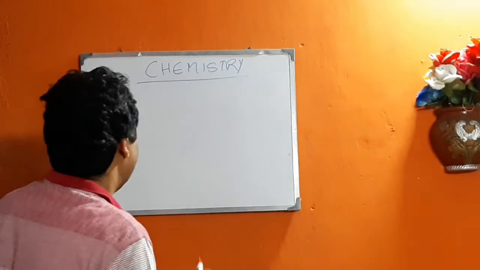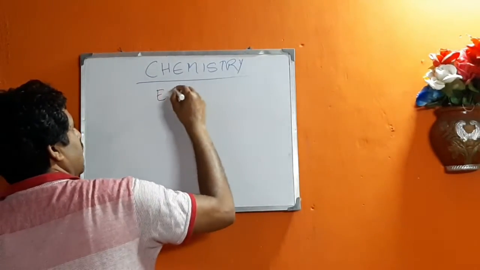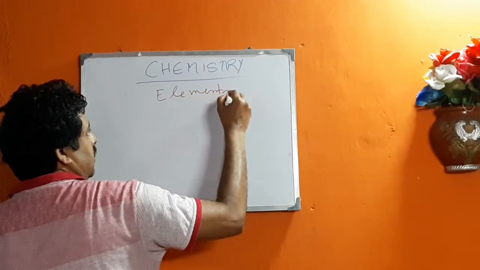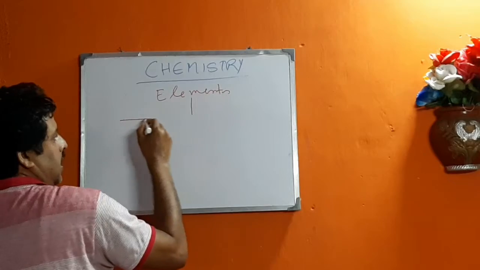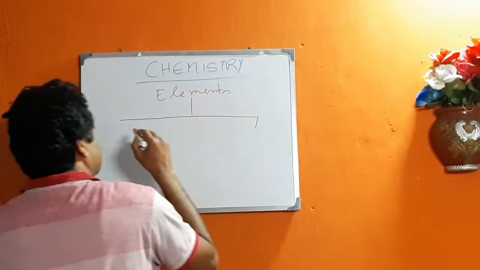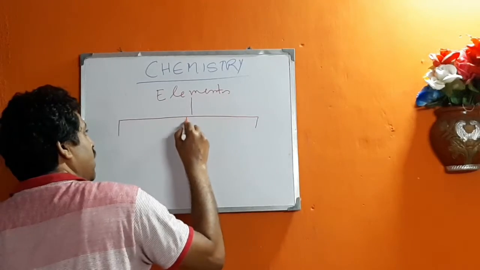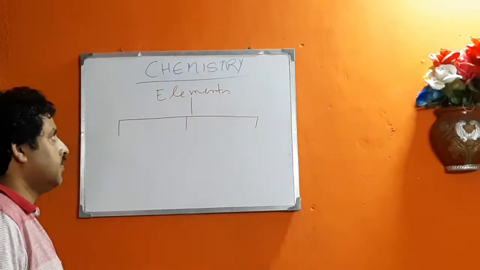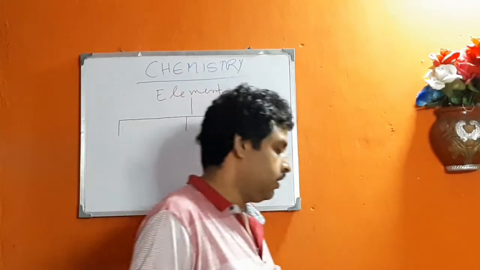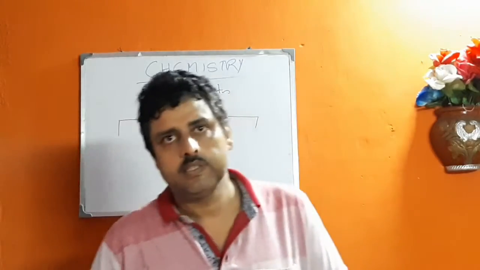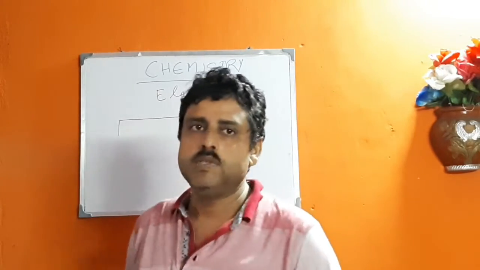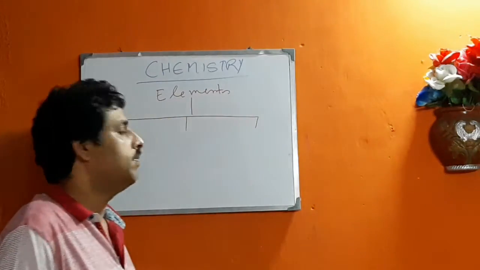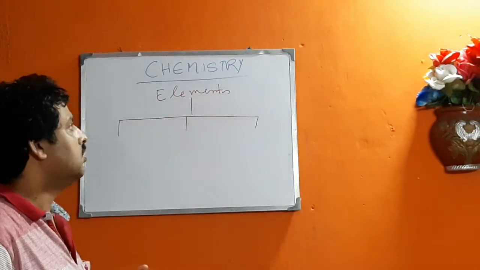Elements can be grouped into three types. Elements are pure substances and they are composed of only one kind of simplest particles, that is the molecules or atoms. That means in an element there is homogeneity, and at the same time they are made up of the same type of simplest particle.